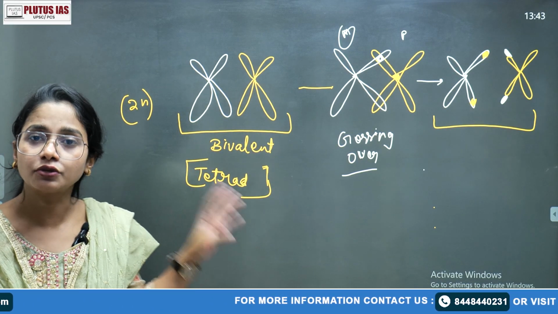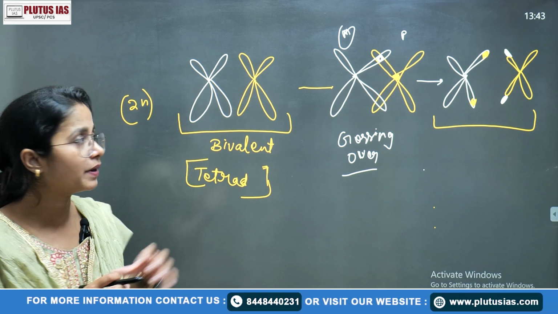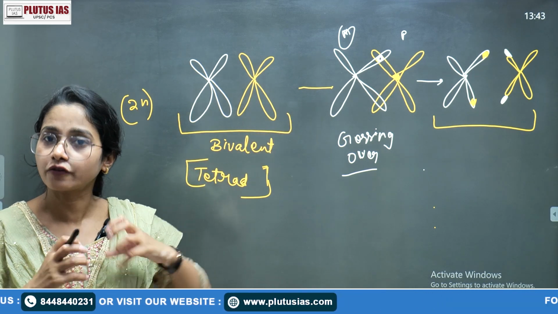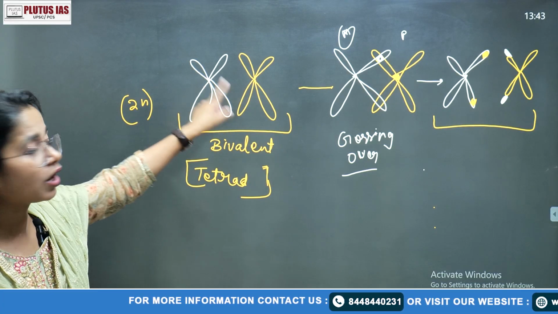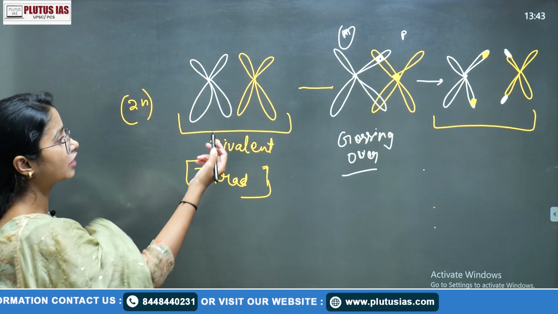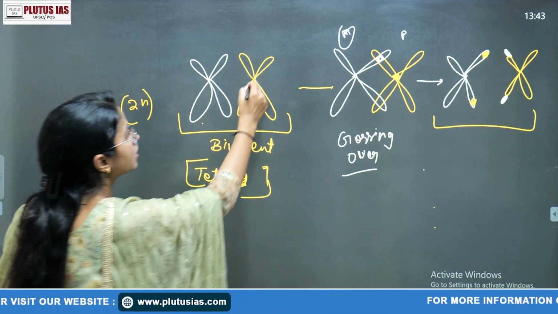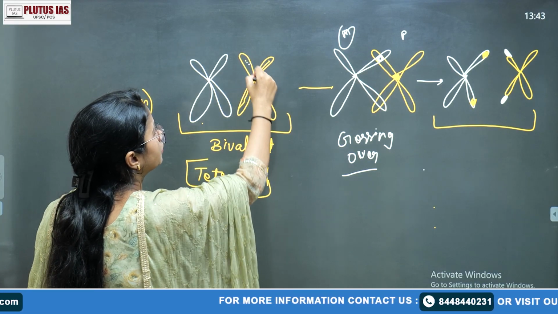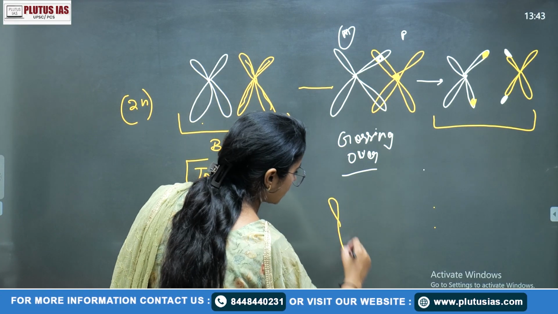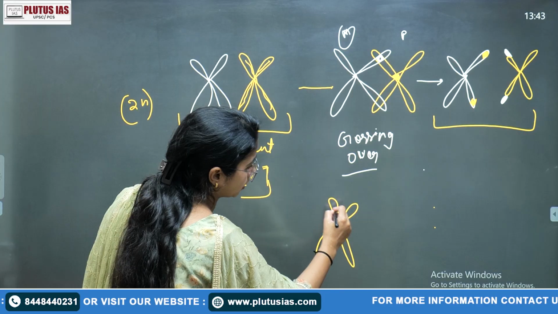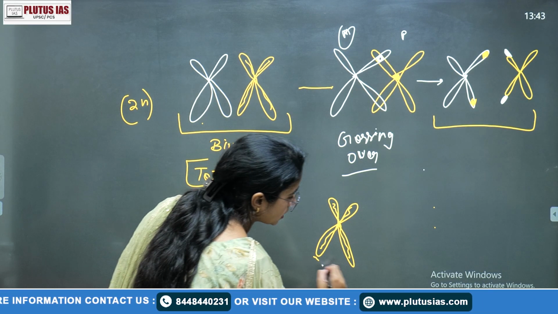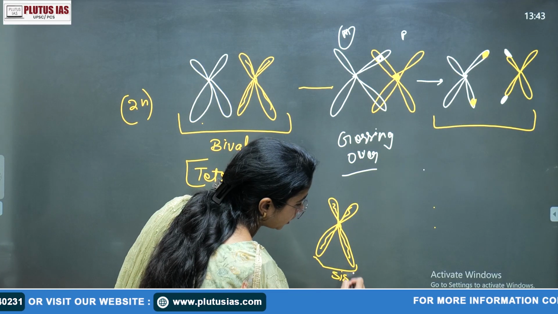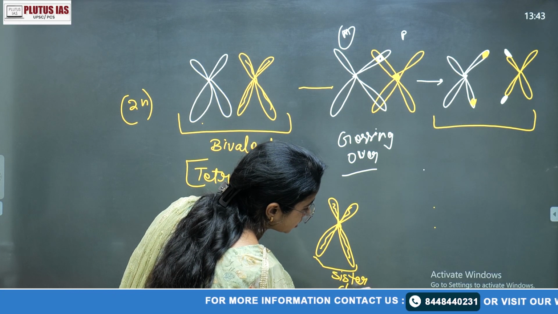Okay, and due to the dissolution of the synaptonemal complex, this homologous pair of chromosomes, or here one thing more we said, the non-sister chromatid. Whenever we are talking about the sister and the non-sister chromatid, this is your sister chromatid. If I'm saying this is one chromatid, this is another chromatid, but these are the sister chromatids.